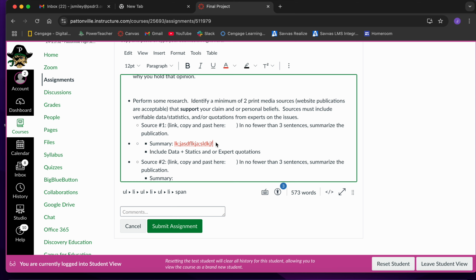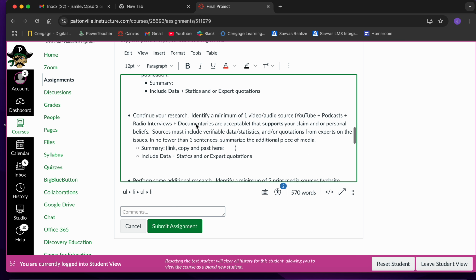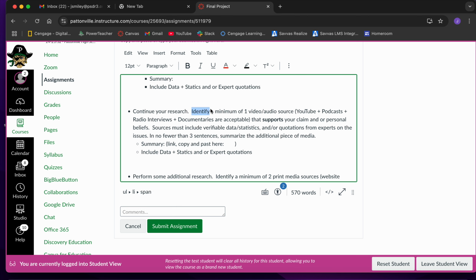Okay, so you're going to do that for 1 source, and then you're going to do the same thing for a second source. Okay, so you need to have 2 print media publications. Then you're going to come down to this section. You're going to identify 1 video or audio source. So you guys could use YouTube, a podcast, radio interview. You could watch a documentary. Any of that stuff is totally fine. Something that supports your claim.